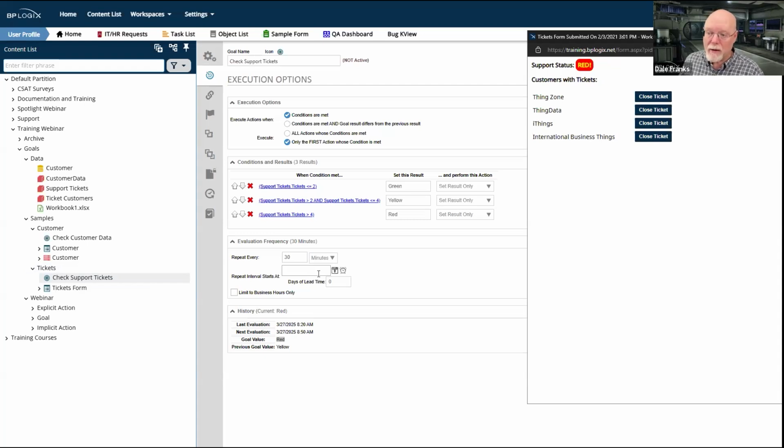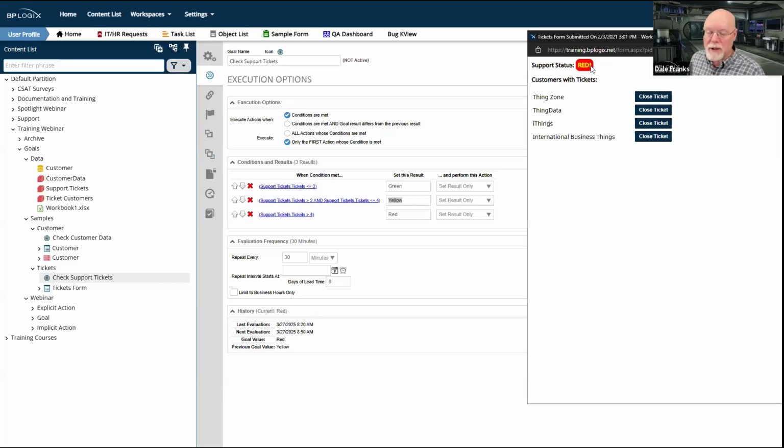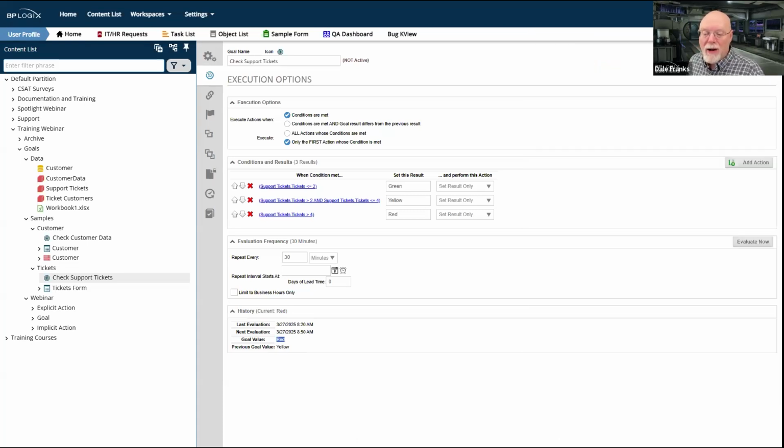So technically, using this condition, support tickets are greater than 2, and they are less than or equal to 4. That is a yellow status. But that's not what I'm seeing. I'm seeing red. Because whenever you evaluate a goal, the only thing you're evaluating is what is the current value of that goal. This goal's current value is red.